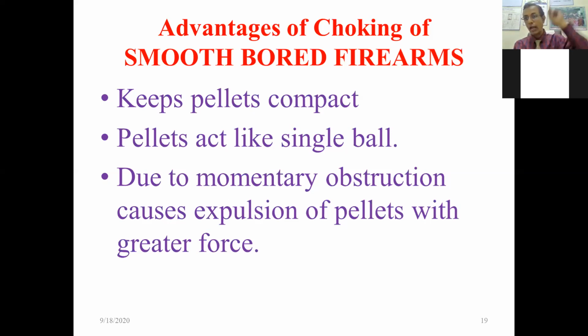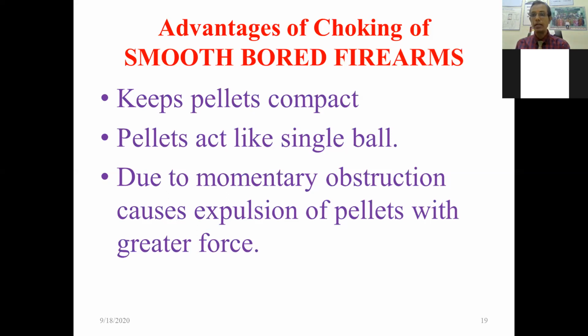That are the advantage of the rifling. Now we are dealing with the smoothbore firearm, and what is the peculiarity of the smoothbore firearm? There is the smooth inside of the barrel, and there the constriction is present at the muzzle end, and that constriction at the muzzle end is known as choking. So what are the advantages of the choking?